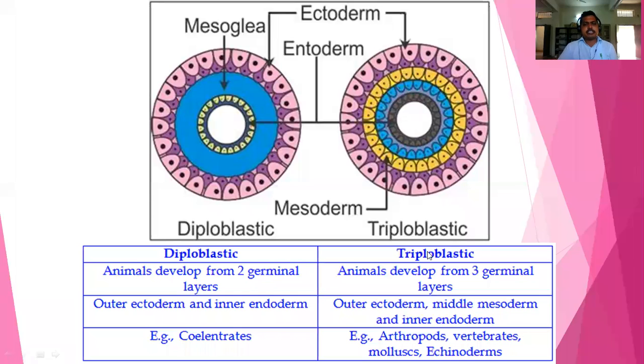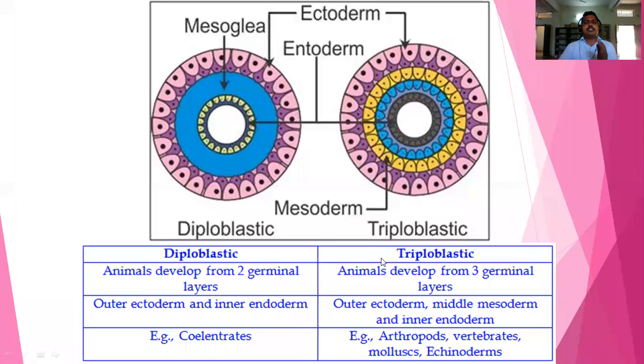But triploblastic means organisms have three embryonic layers in the developmental stage: ectoderm, the inner one endoderm, and the middle one called mesoderm. Ectoderm, mesoderm, and endoderm are the three embryonic layers present in the triploblastic condition.